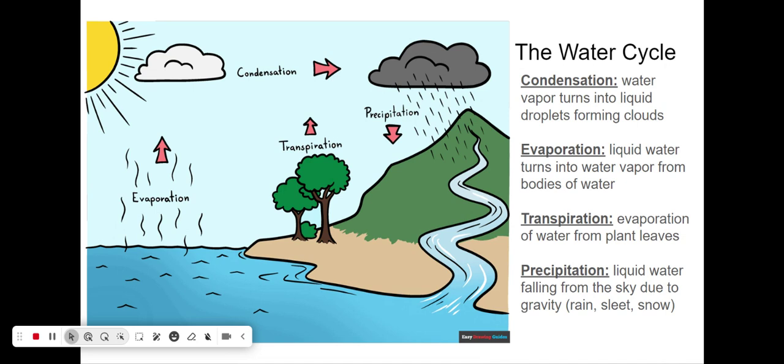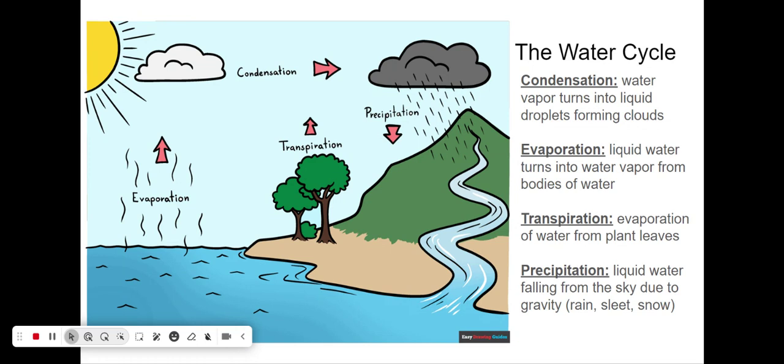Eventually, that water vapor cools down and turns into liquid droplets and it forms clouds. This is condensation. So the formation of clouds is condensation. Eventually, gravity pulls the liquid water and it falls to the earth as rain, sleet, or snow. This is called precipitation. So rain, sleet, or snow is precipitation.